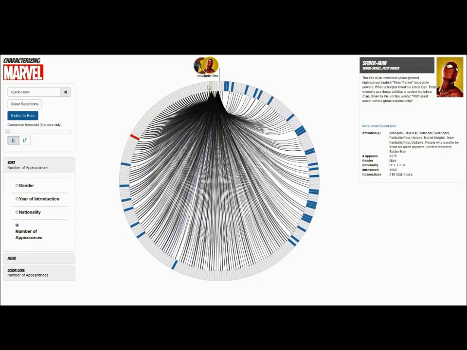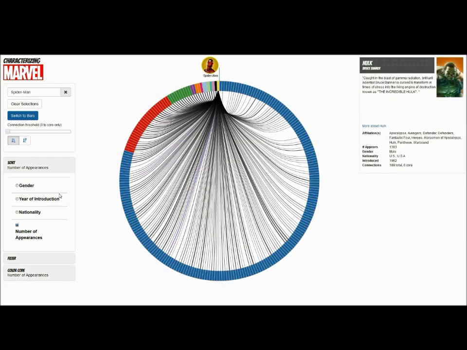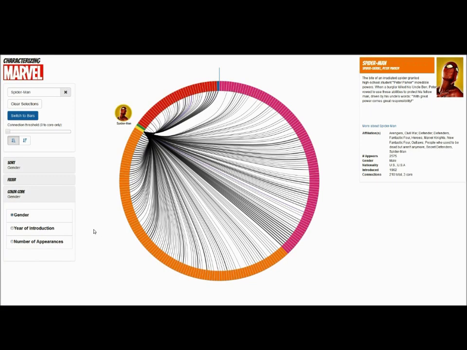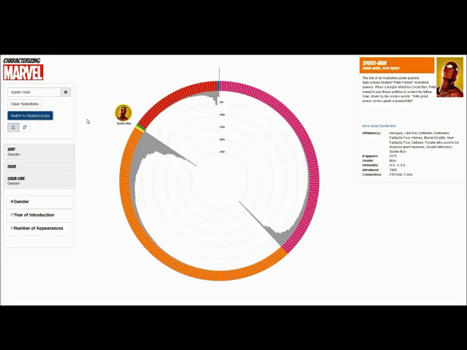We can dig into even more interesting attributes by color coding by gender and sorting by gender. Because we have implemented a stable sort, any categorical sort after a quantitative sort puts the items in subsorted order. So we see here that we now have each gender subsorted by each character's number of appearances. In this view, we have a sense of the relationships between these sorted categories. But to have a better view of the appearances value, we can switch to the bars view. Note how our selection is maintained across modes.